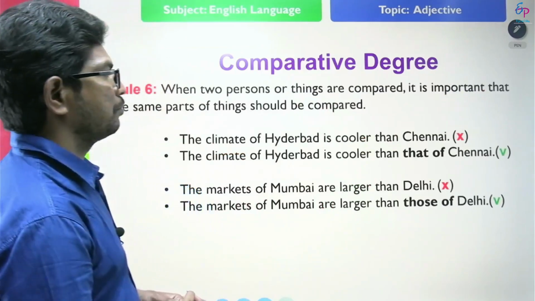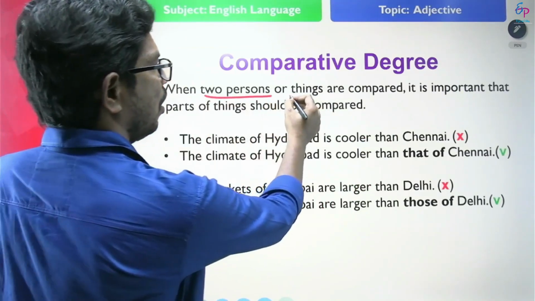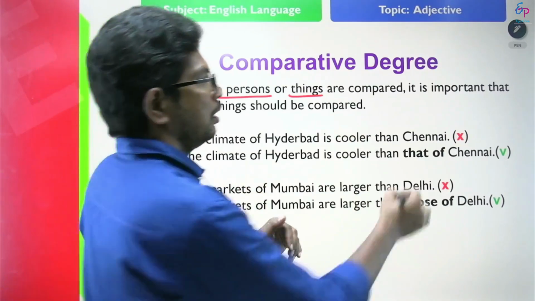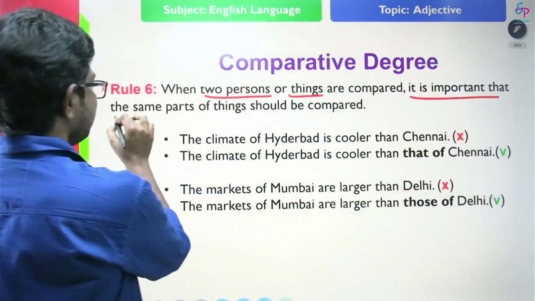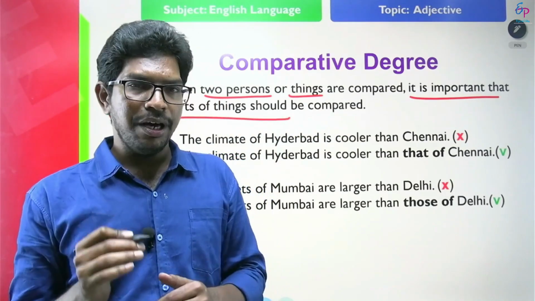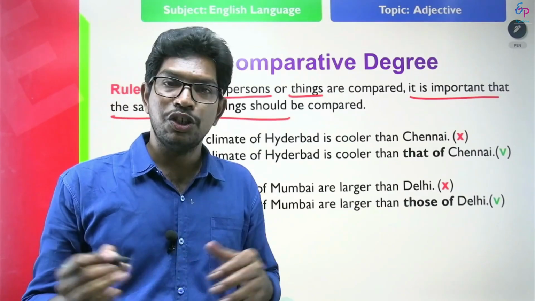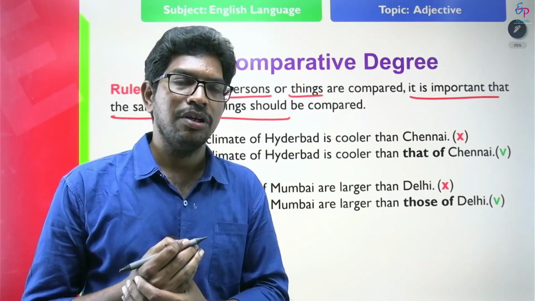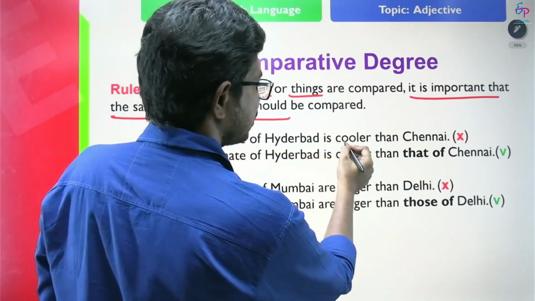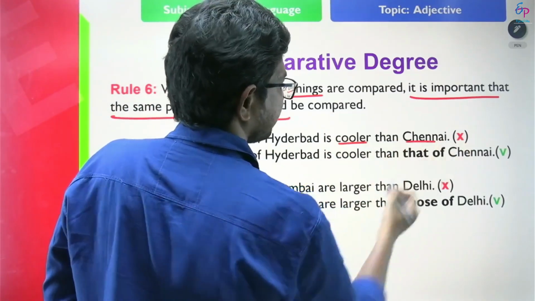See the next rule. When two persons or things are compared, it is important that the same parts should be compared. When you compare one thing to another thing, that should be made clear. Look at the example. The climate of Hyderabad is cooler than Chennai.